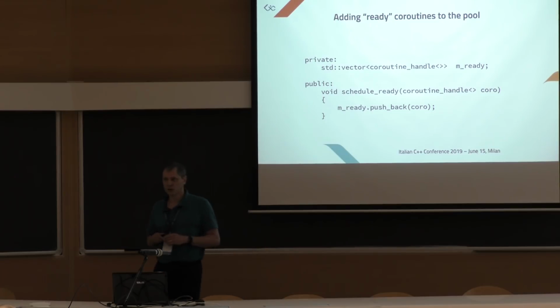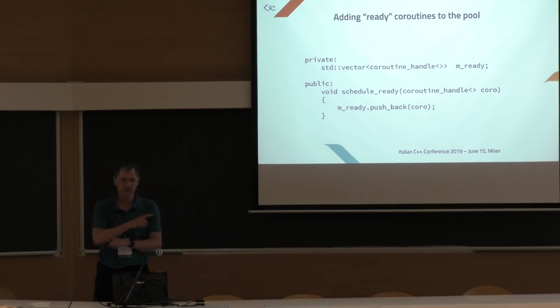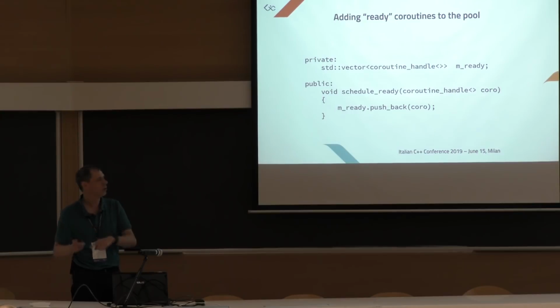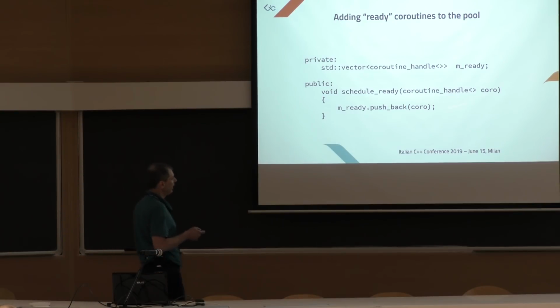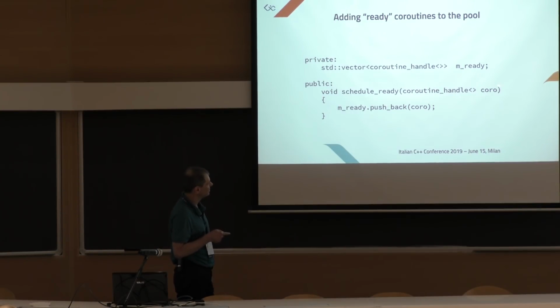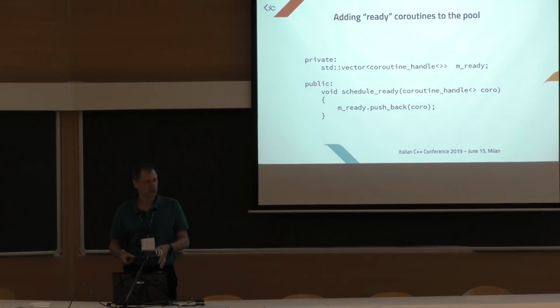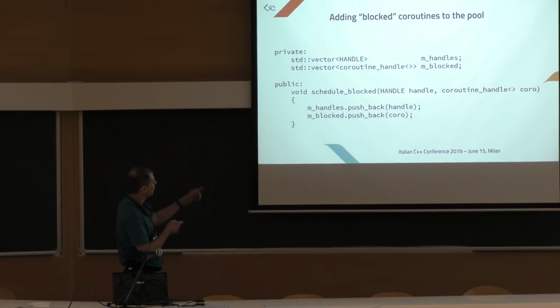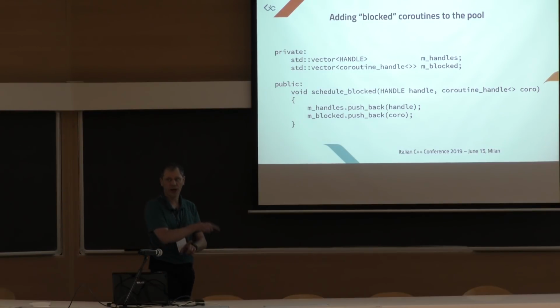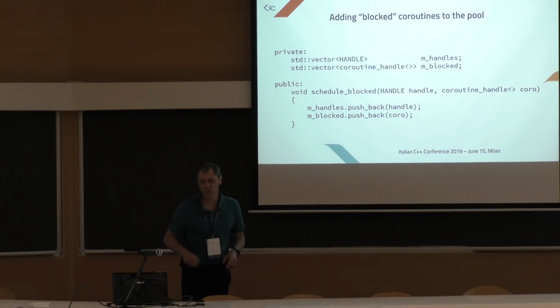And we also have a ready coroutine part. This will be used to handle the other case, when a coroutine waits for another coroutine. We simply add this coroutine handle to this vector. So this vector contains coroutines that are ready to be executed, while the other one contains coroutines that are blocked, waiting for a specific handle to become signaled.